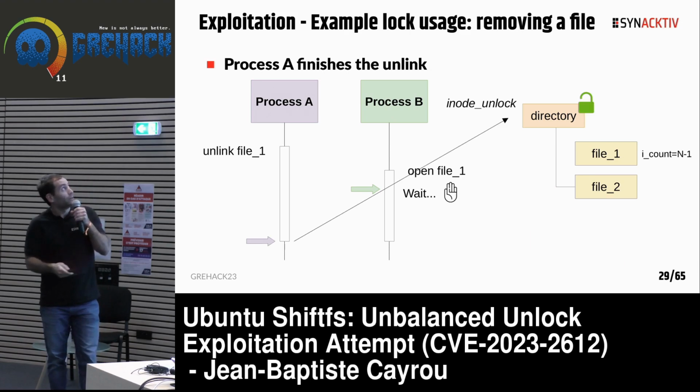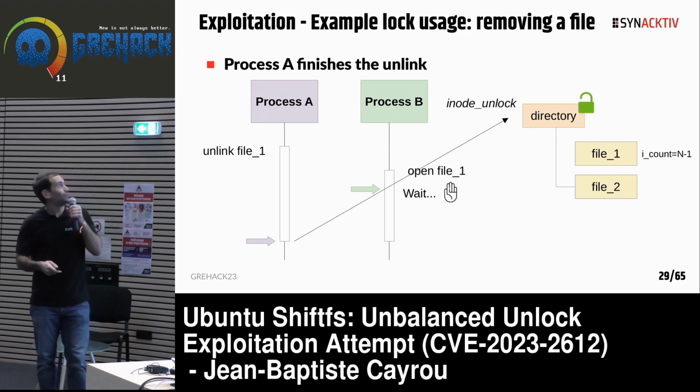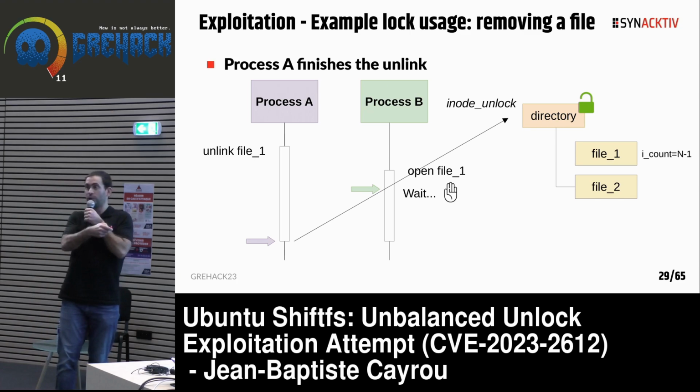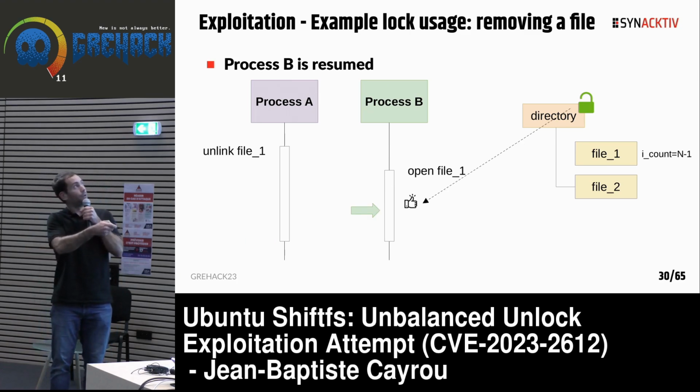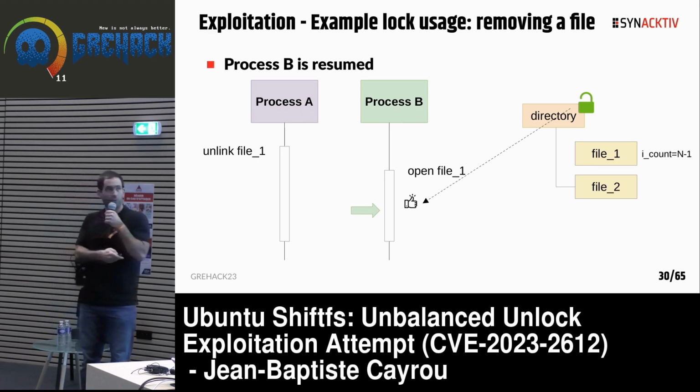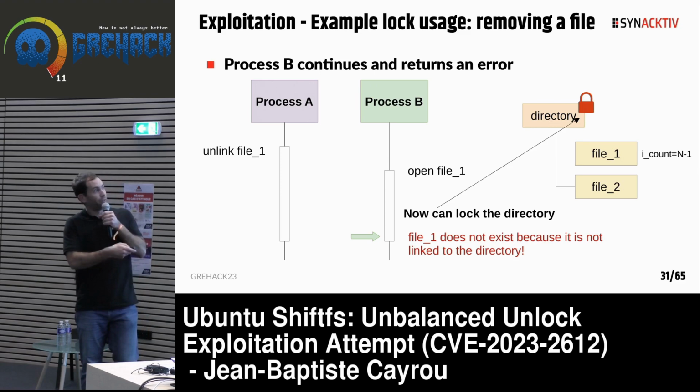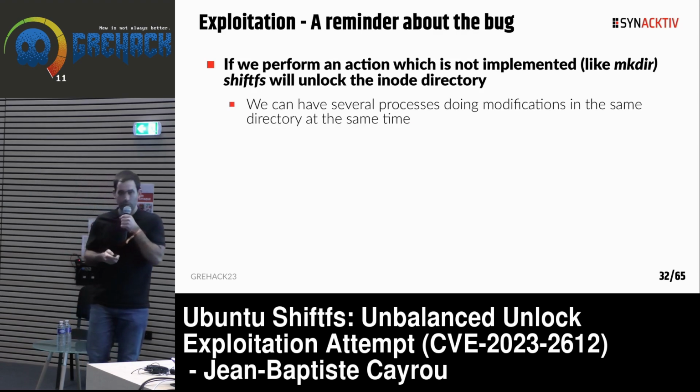Okay. Now process A has finished the unlink operation, so it unlocks the lock. The lock is now green. Because the lock is green, it can wake up process B, and process B will resume the open operation. Process B wants to open file 1, but file 1 does not exist because there is no more link between directory and file 1. Okay, so this is the normal operation.